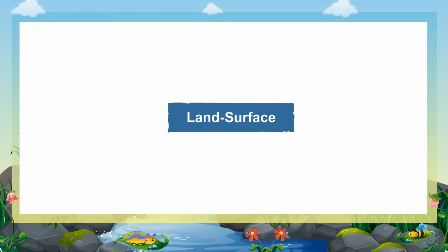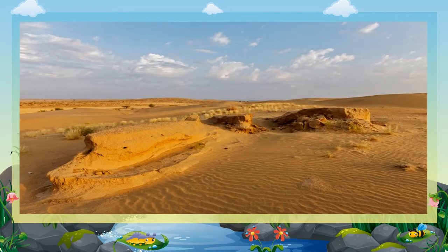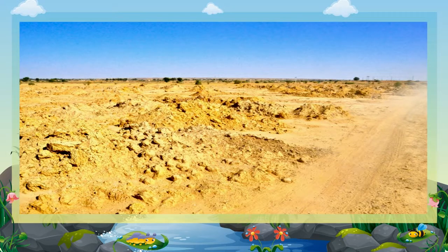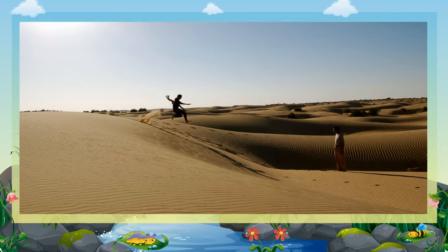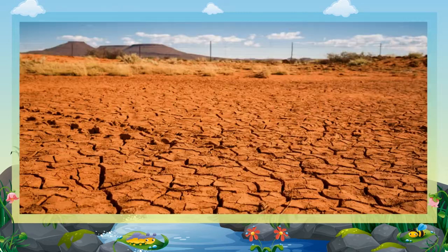Land surface. There are three principal landforms in the desert region: the predominantly sand-covered Thar, the plains with hills, and the semi-arid areas surrounding the Aravalli Range. The Thar Desert is covered with rocks and sand. Small hills made up of sands are called sand dunes. The unevenness of the surface is due to them. These dunes do not remain at one place. The soil of the Thar Desert remains dry and prone to wind erosion.